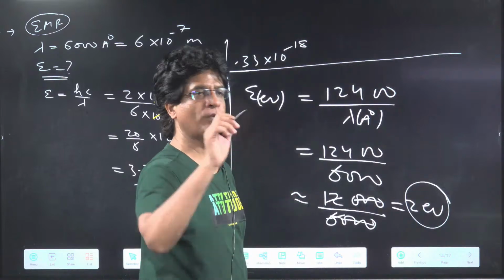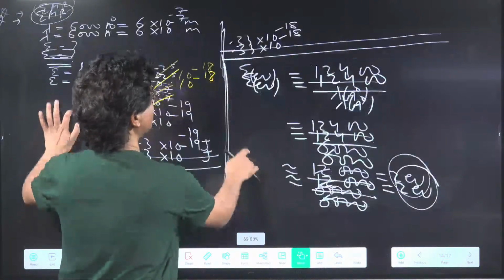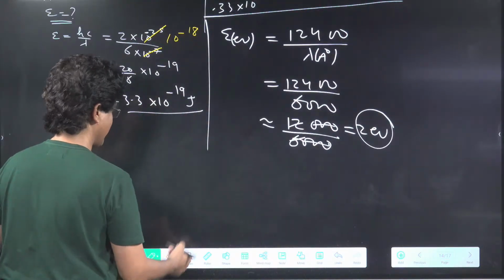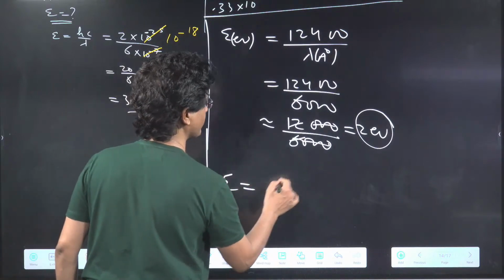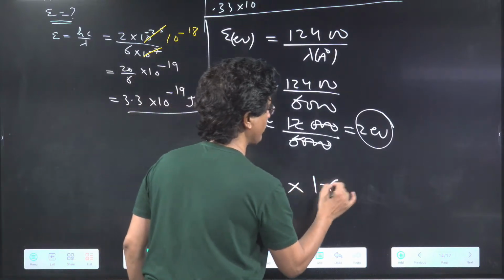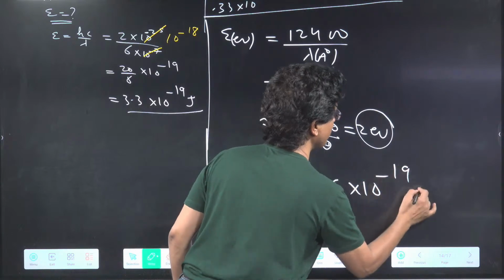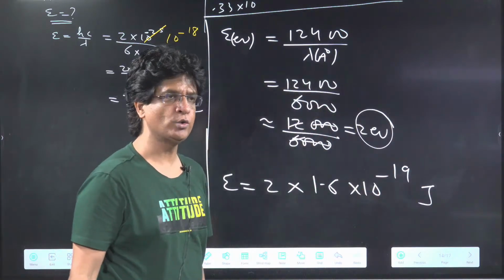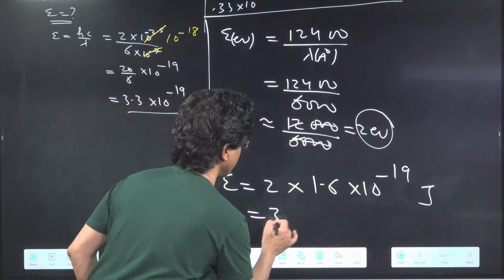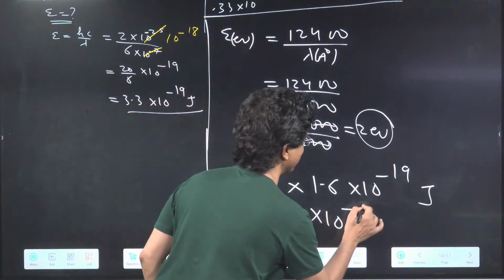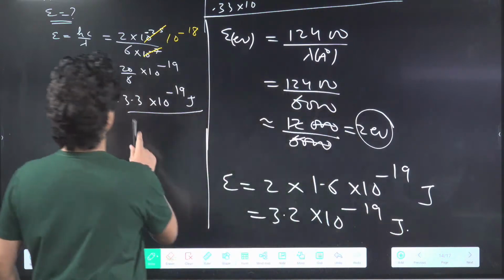And they are asking the answer in what? Joule. So energy will be 2 into 1.6 into 10 to the power minus 19 joule. Convert electron volt into joule, and that will be like 3.2 into 10 to the power of minus 19 joule. See that? They both are almost the same.